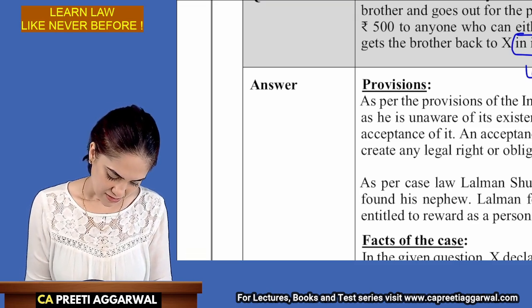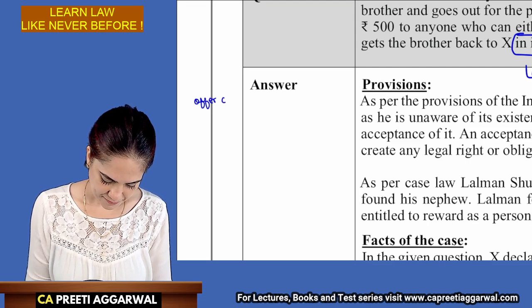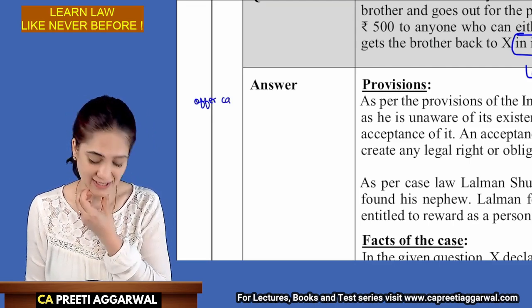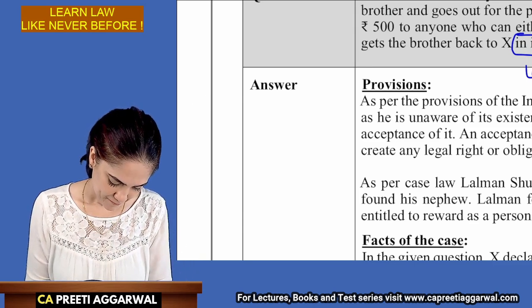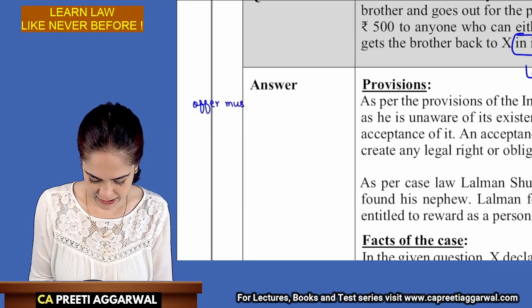Yes, offer can be accepted only when the person is aware of the offer. So, offer must be properly communicated.